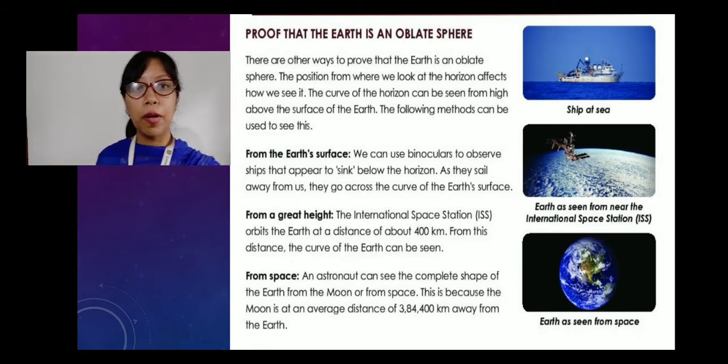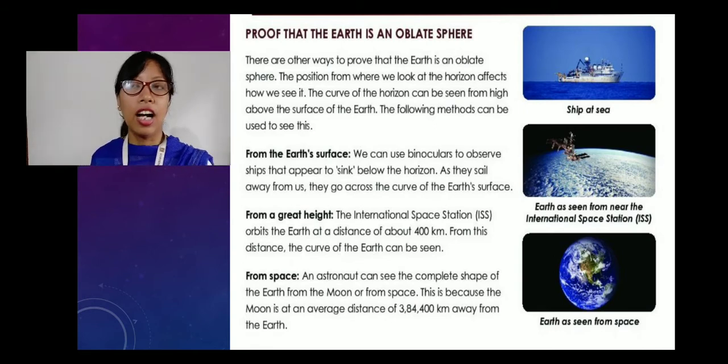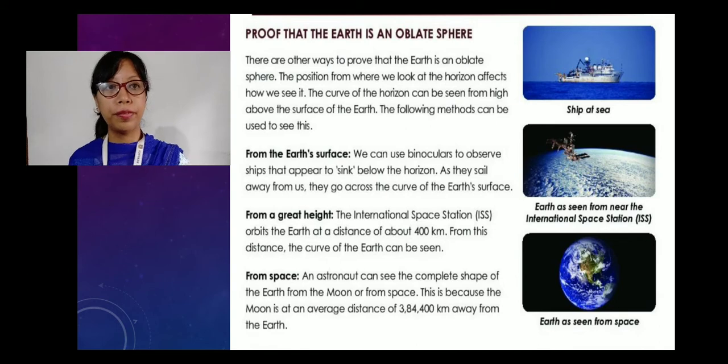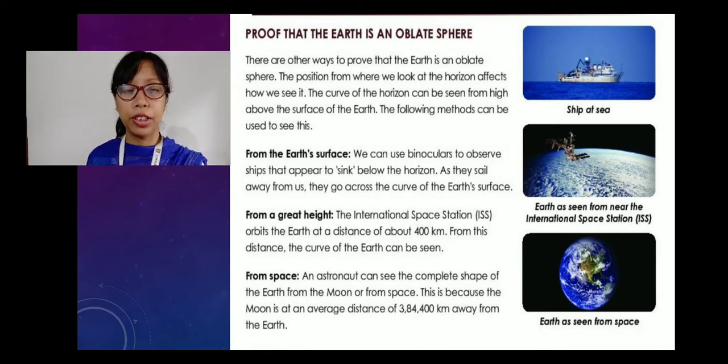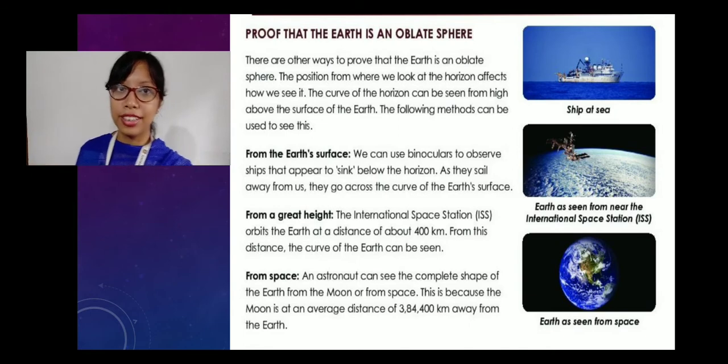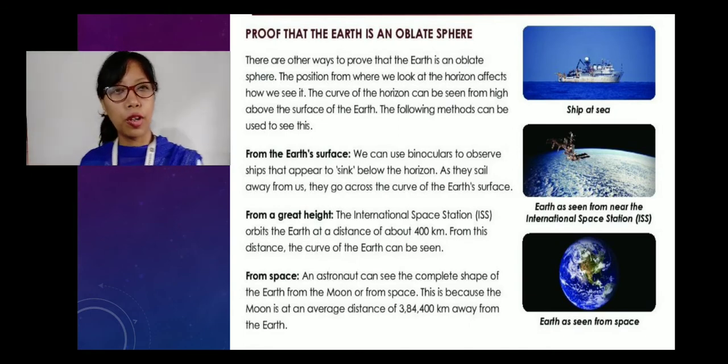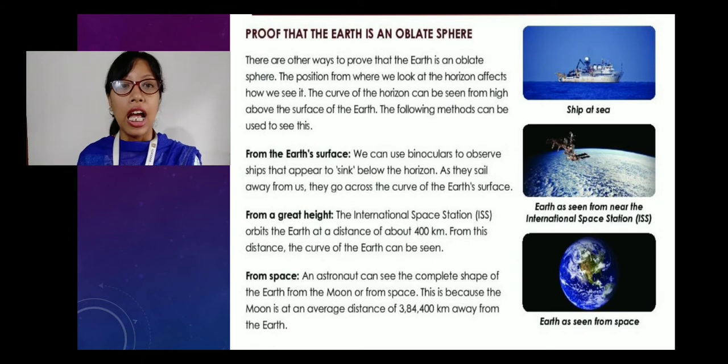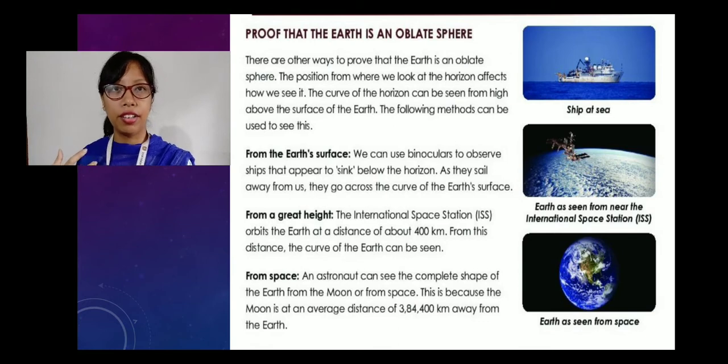And the third point is from space. Now when the astronauts go on space expeditions, they click most of the pictures from the spacecraft when they go to the moon or space. As they go there, they are very far away from the earth, right?